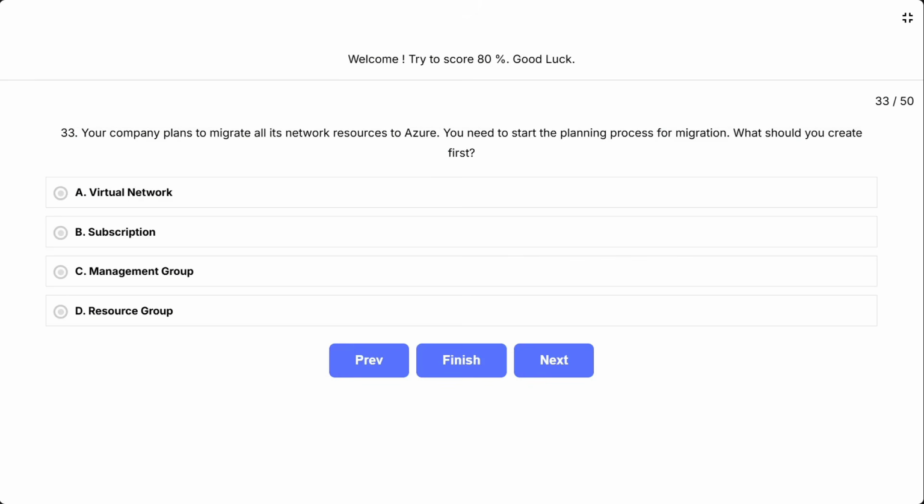Question 33. Your company plans to migrate all its network resources to Azure. You need to start the planning process for migration. What should you create first? A. Virtual network. B. Subscription. C. Management group. D. Resource group.